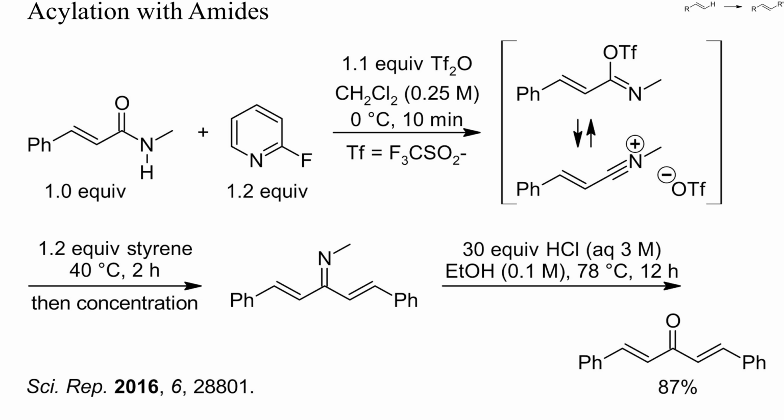Like acyl chlorides and anhydrides, also nitrilium cations can be electrophilic enough to acylate alkenes directly. Here, such a nitrilium salt was generated from an amide and triflic anhydride. No additional Lewis acid was required for the acylation of styrene. Hydrolysis yielded the final enone in high yield.